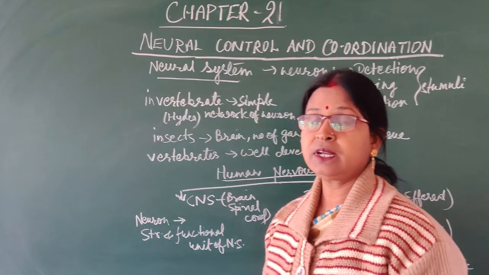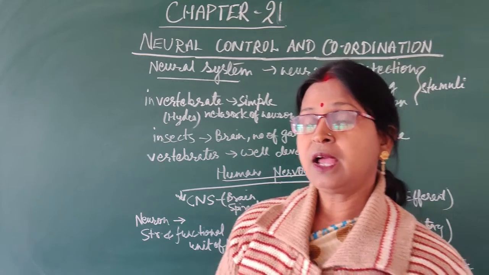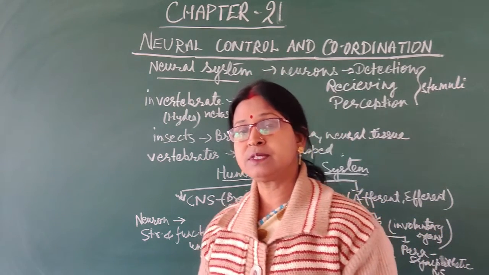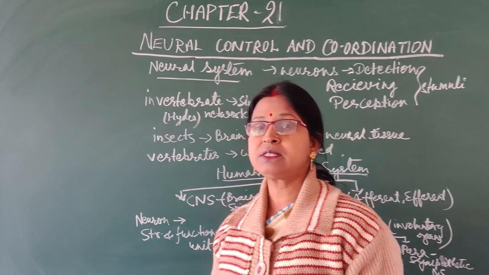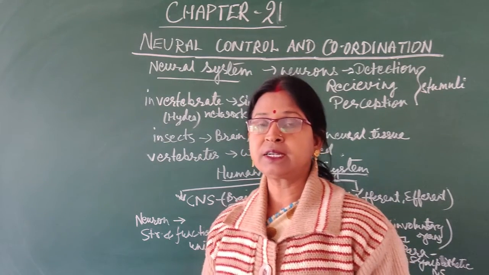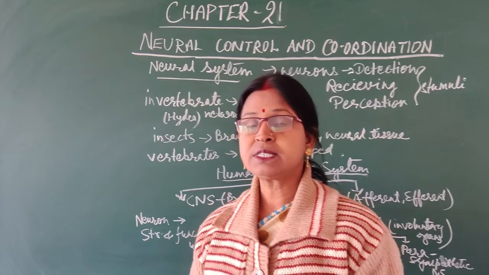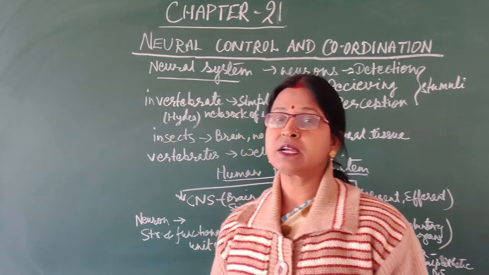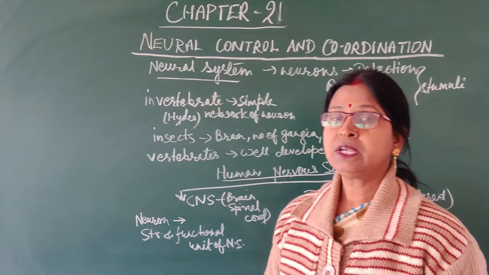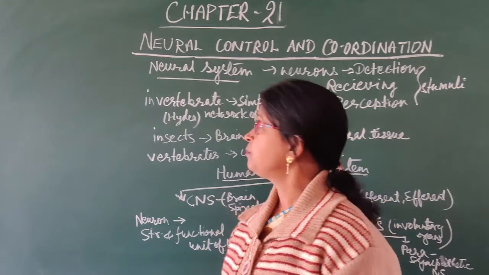Now in our body, in any living being, the coordination and control is done by two systems, that is the endocrine system as well as the neural system. The endocrine system controls or regulates activity by various types of hormones, whereas in the neural system the activity is controlled by the nervous system including CNS, PNS, etc., that we will discuss in this chapter.